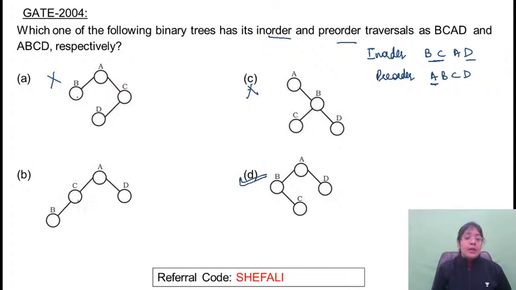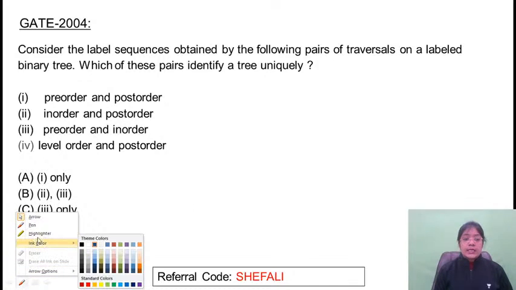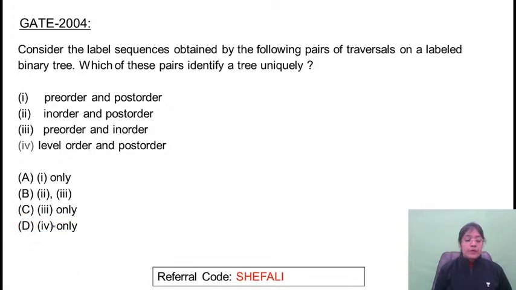This cannot be the answer. B and C are present on the left side and D is present on the right side. That's correct. But according to the in order, C is present to the right of B. But here C के left में B present है, so this is incorrect. C is present to the right of B. Or simply you can construct the tree. If you know the in order and the pre-order, you can construct a unique binary tree. So it's very easy problem. So answer is clearly the option D. Next problem. This is also one of the very easy problem. फटाफट से आंसर रिटर्न करो.